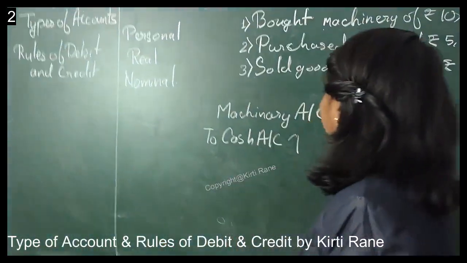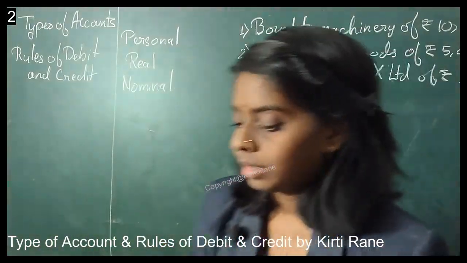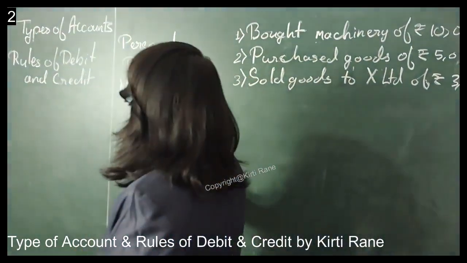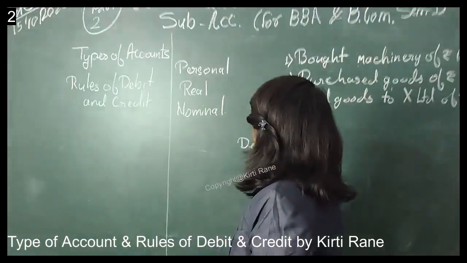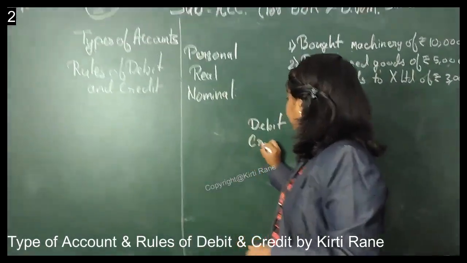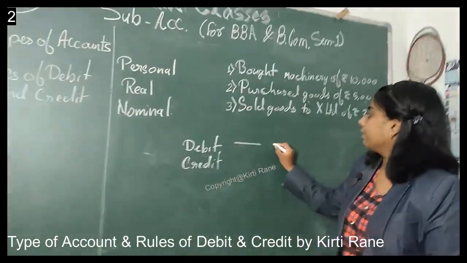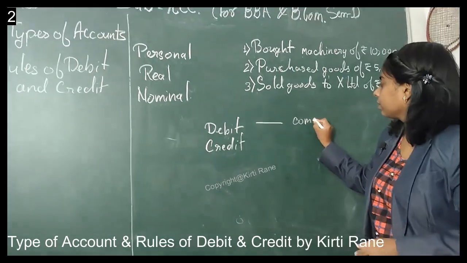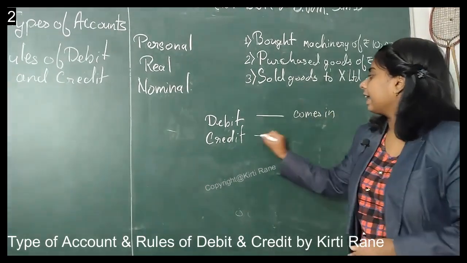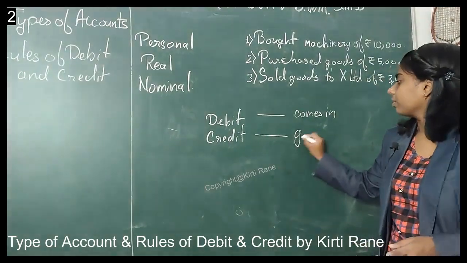So let us write that rule over here. What we have to debit and what we have to credit. Debit whatever comes in and credit whatever goes out.